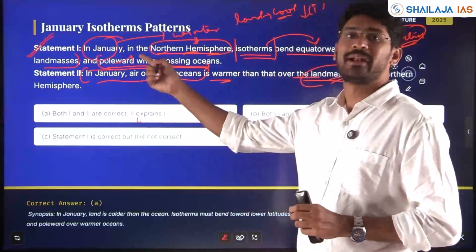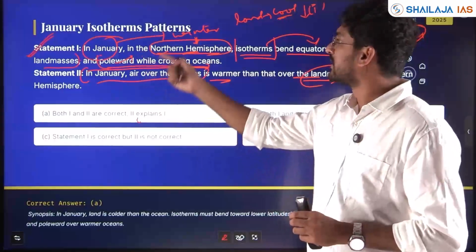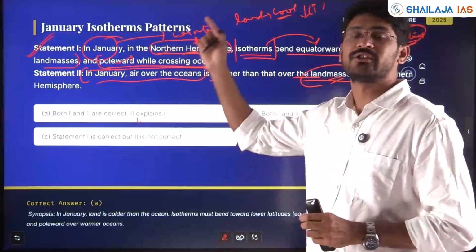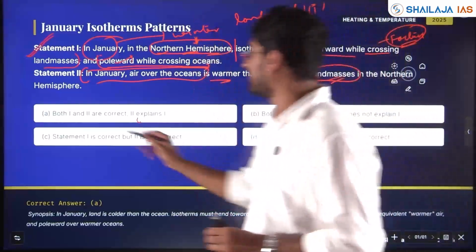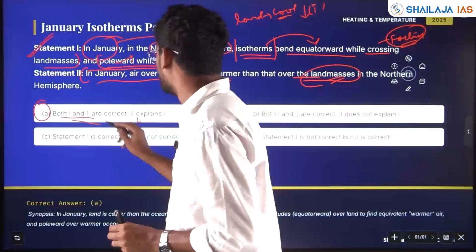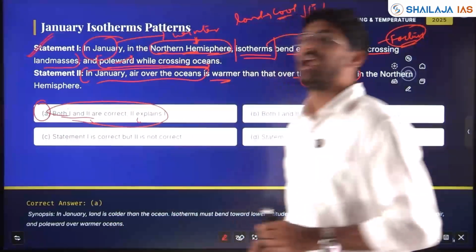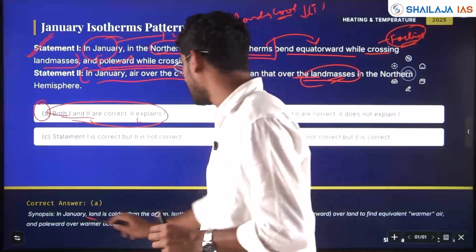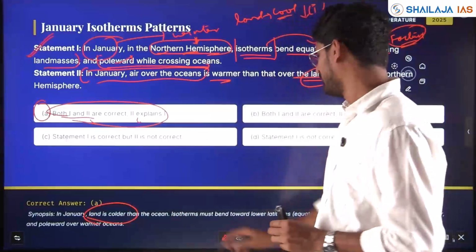And yes, that explains statement 1: towards the equator the isotherm is bending, and towards the pole, when crossing the ocean, the isotherm goes towards the pole. So statement 1 is correct, statement 2 is correct, and 2 explains statement 1, my friends. In January, land is colder than ocean.